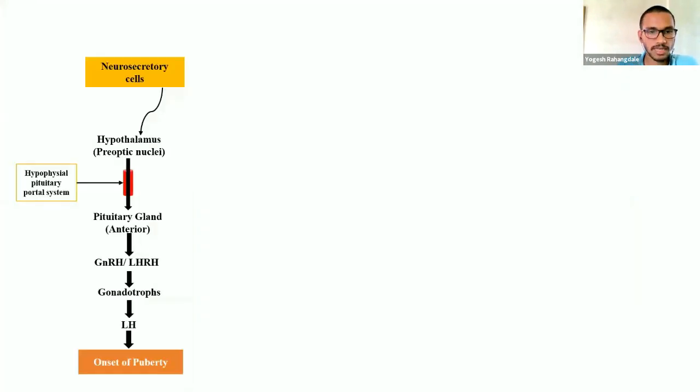So this is the general cascade by which puberty occurs. From the neurosecretory cells of the brainstem, the signal comes to the preoptic nuclei of the hypothalamus.